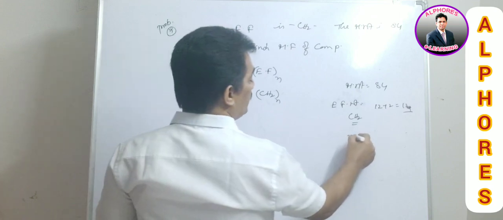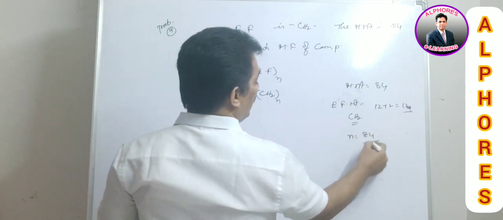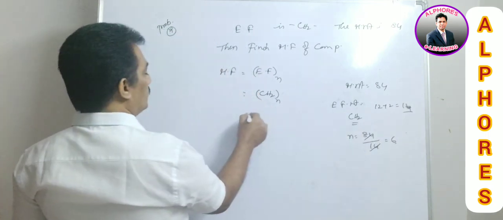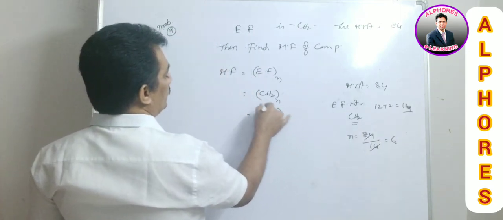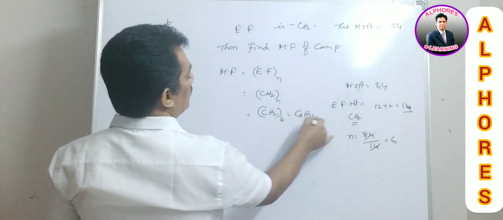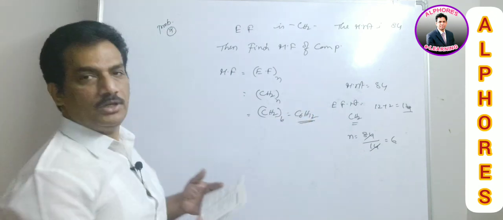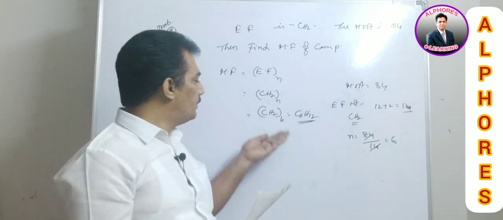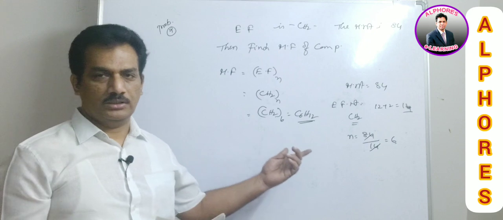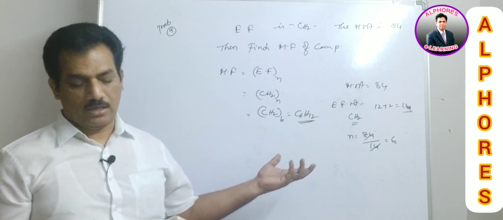And now the N value is 84 by 14, nothing but 6. So now CH2 taken 6 times, C6H12. This is the molecular formula of the compound. Already I told you it is an easy job for you. You can solve it, and now it is in a simple manner.